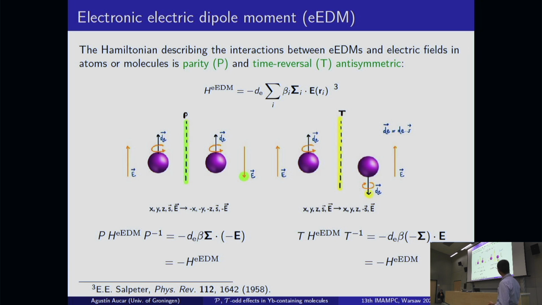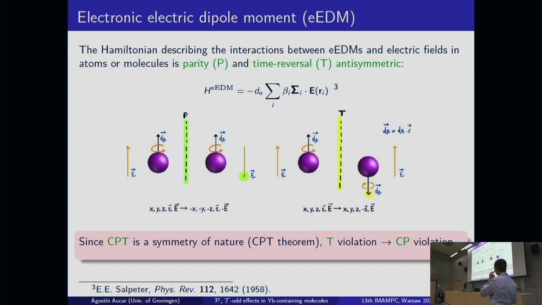In this case, the direction of the electric field is the same, but the direction of the spin changes. And again, the time reversal operator and the eEDM Hamiltonian anti-commute with each other, which means that the eEDM Hamiltonian is also antisymmetric. So if we assume the validity of the CPT theorem, so the simultaneous conservation of charge conjugation, parity, and time reversal symmetry, then the violation of time reversal symmetry implies the violation of CP symmetry.